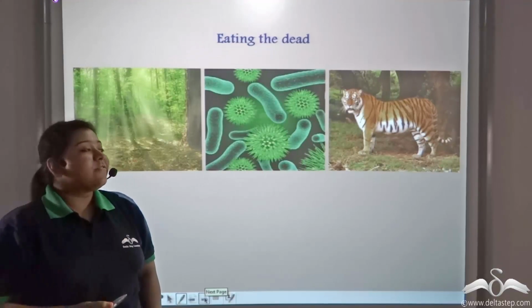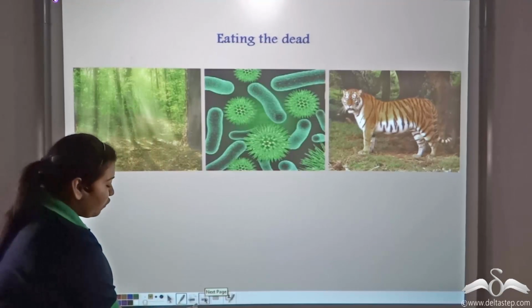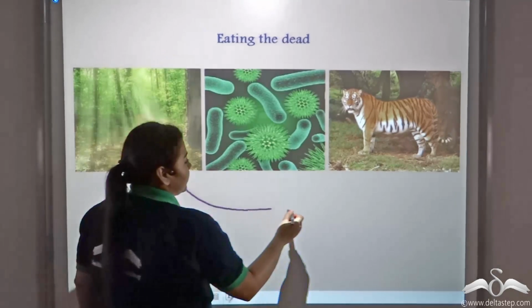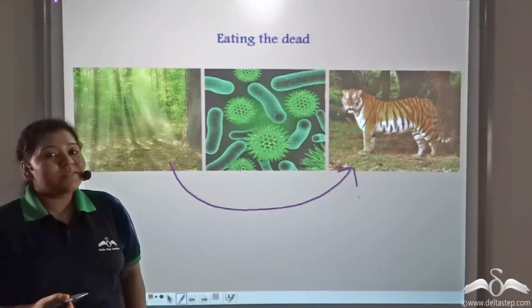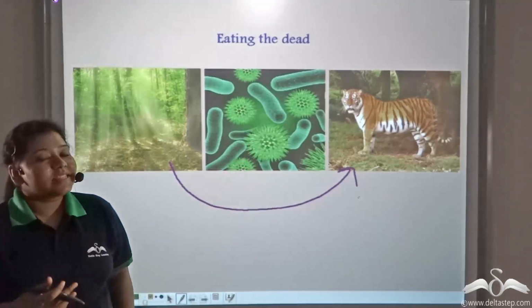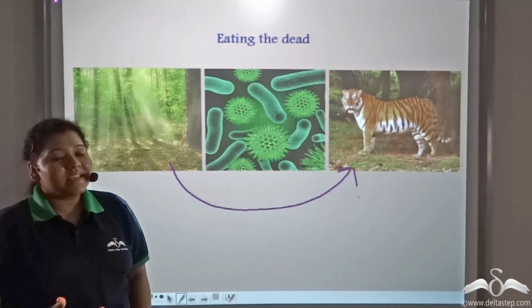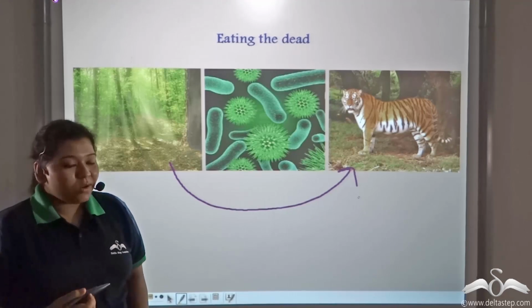Now, can you believe if I tell you that plants derive nutrition from a tiger? Yes, even this is possible with the help of microorganisms that cannot be seen with naked eyes and can only be seen microscopically. How?